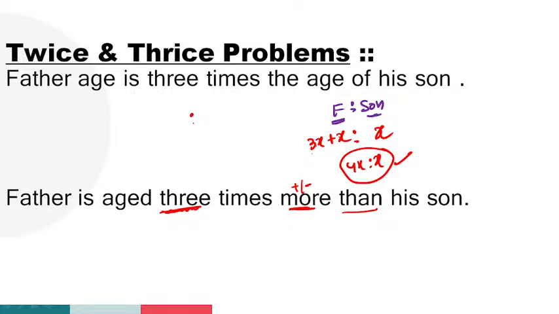If you are going with the shortcut method, the son's age we don't know, let it be 1. So father is how many times? Three times. 1 into 3, 3. More means adding. More than his son. Son's age is one part. 3 plus 1, 4 is to 1. This is the shortcut method and that was the basic method. If you are going with the basic method, definitely we take x value, y value like this, guys.